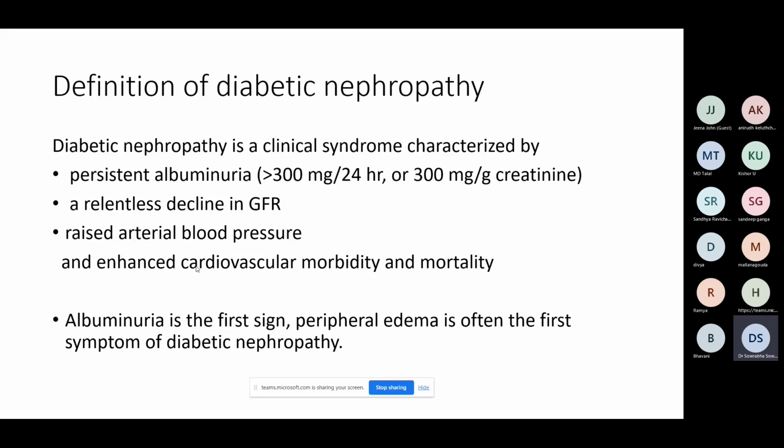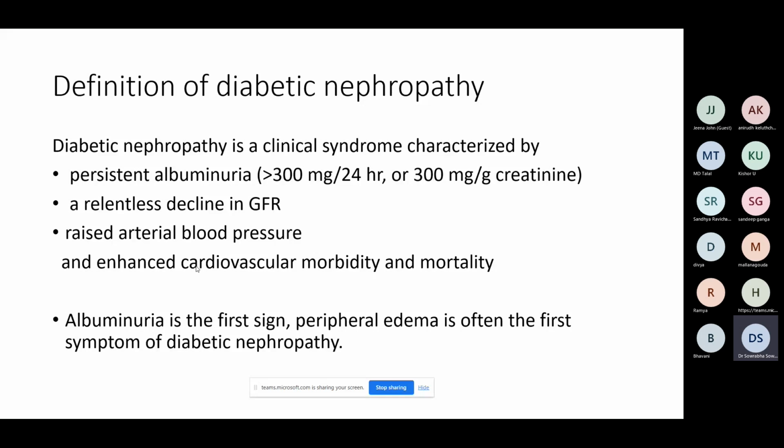This is from the 10th edition of Brenner's, where they say that diabetic nephropathy is a clinical syndrome characterized by three things. You usually have to have three features. There are exceptions. We'll come to the exceptions in a moment. So the first thing is you have to demonstrate that there is persistent albuminuria. See, it is not transient albuminuria. You have to have a persistent albuminuria.